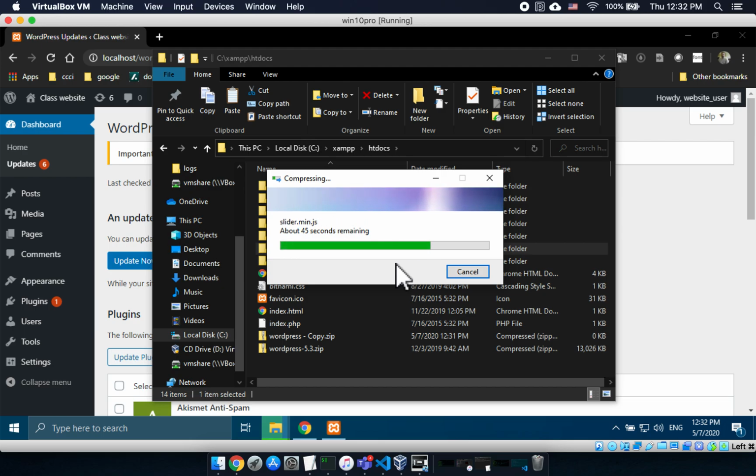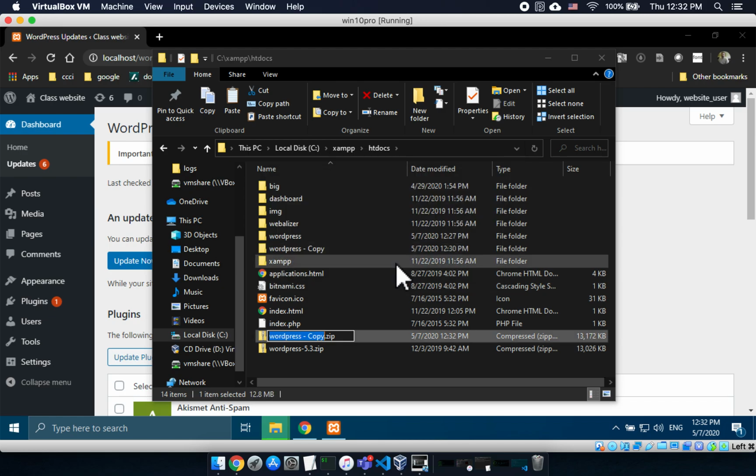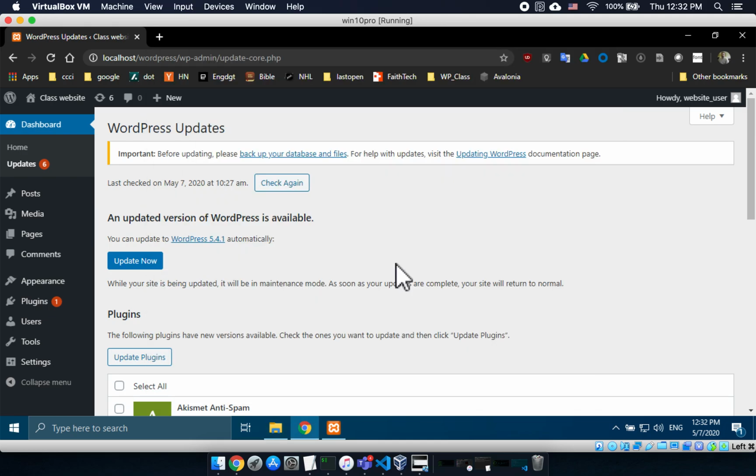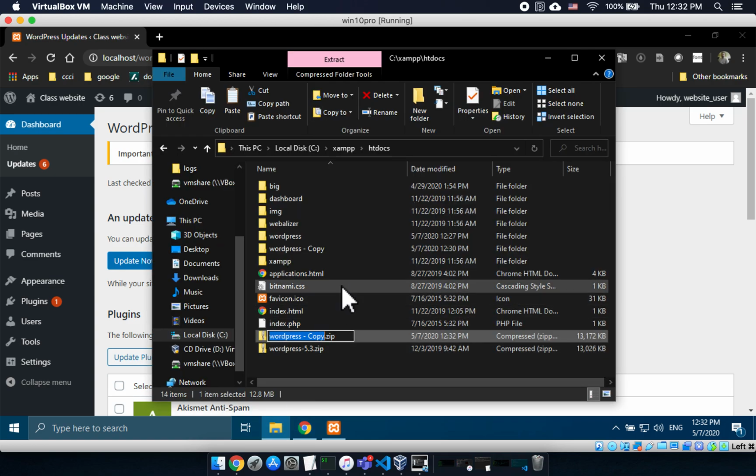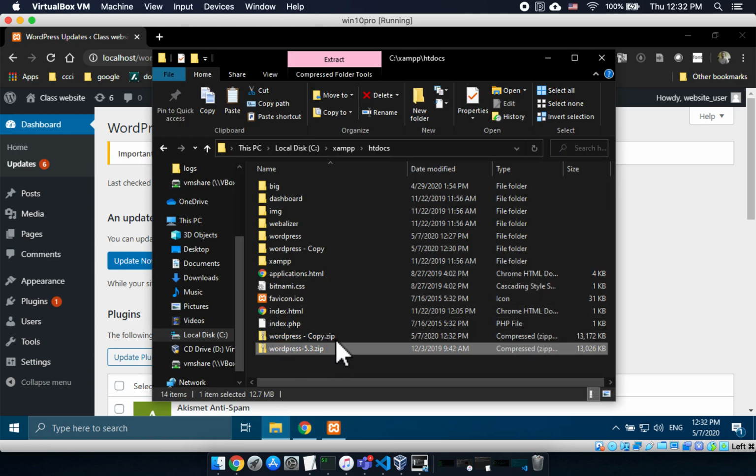Okay, so we just have to hang tight. But what we'll see is, I don't remember what the folder was, like 40 or 50 meg or something. We'll see that the zipped file should be substantially smaller, just because most of the stuff inside there is text, and text compresses very nicely. All right, here we go. Well, that was weird. Okay, it went to 13 meg, so quite a bit smaller.